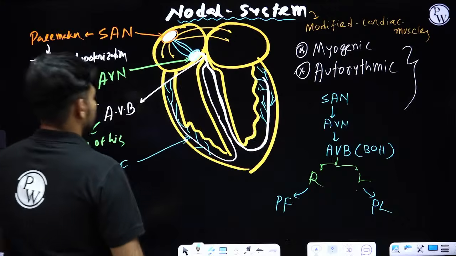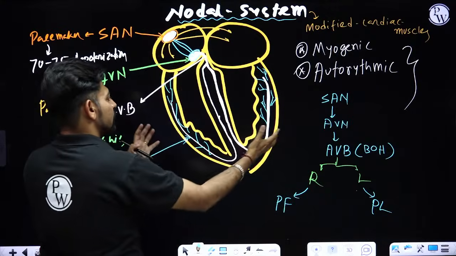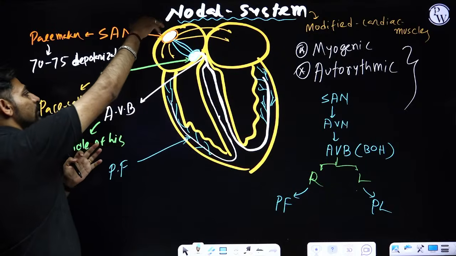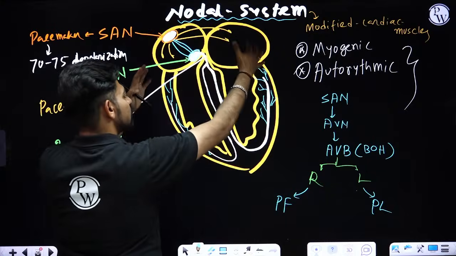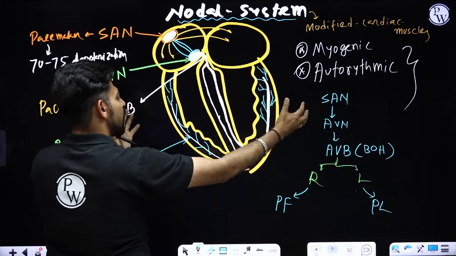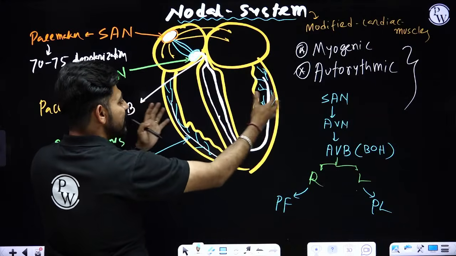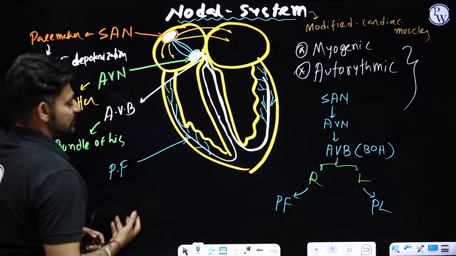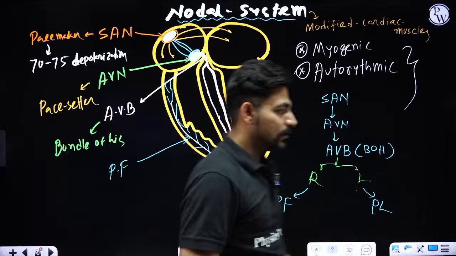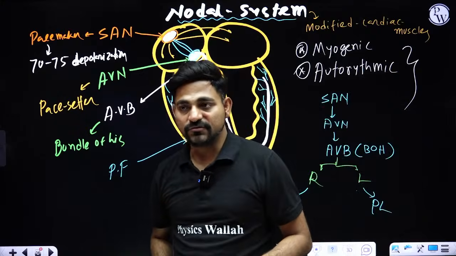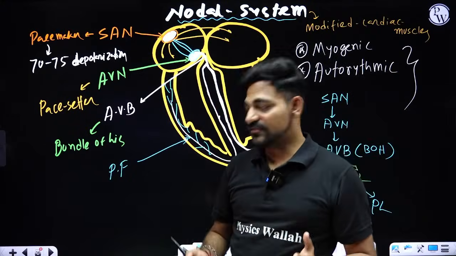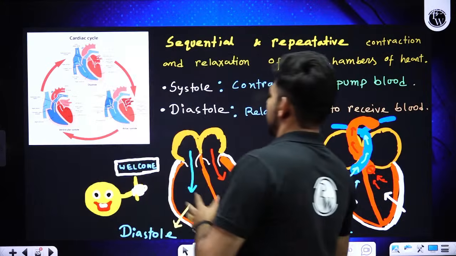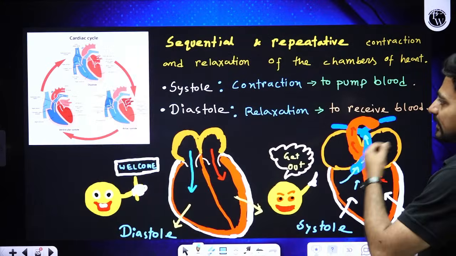Okay, and this is how the signal which is generated here will be spread throughout the cardiac muscle, and it will help the heart to beat, and it will perform the continuous rhythmic contraction and relaxation, which we call systole and diastole. When our heart is contracting, that is called systole. When our heart is dilating, relaxing, that is called as diastole.